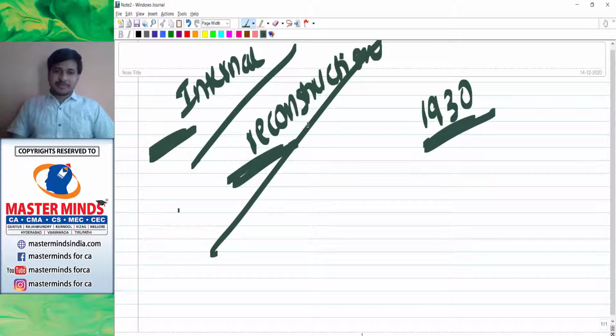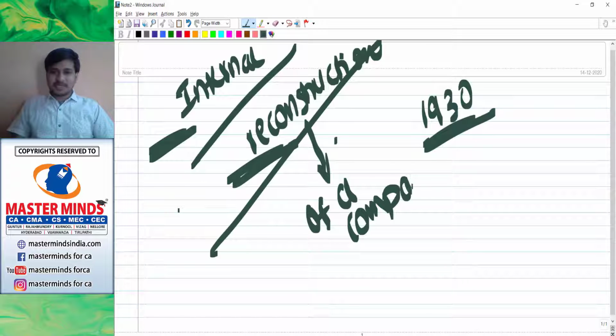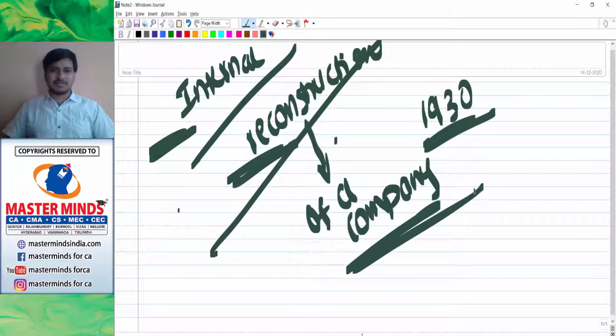Now for your information, here we speak about internal reconstruction of a company. A company is also being reconstructed. Likewise, just now I told you why a building is reconstructed: if it is not perfectly modeled out, if it is not holding good with respect to its position, it is reconstructed. In the same way, if the company is not holding good with respect to its position, then we will be doing reconstruction. So what do you mean by reconstruction? In the sense, reorganizing. In a single word, reconstruction is nothing but reorganizing.